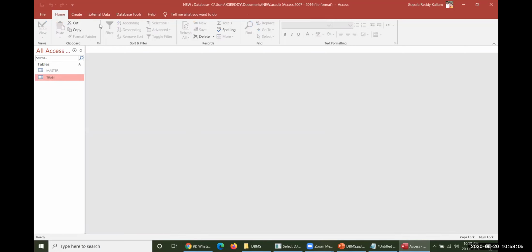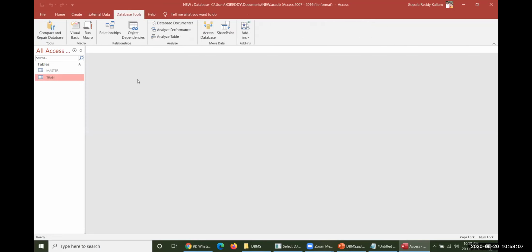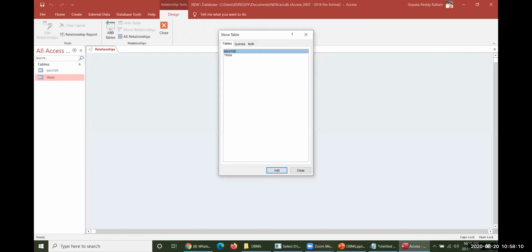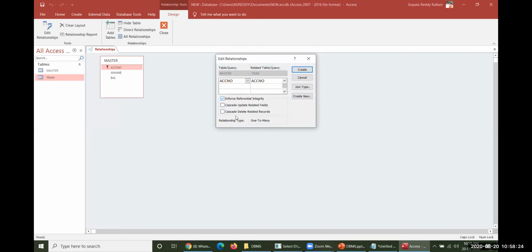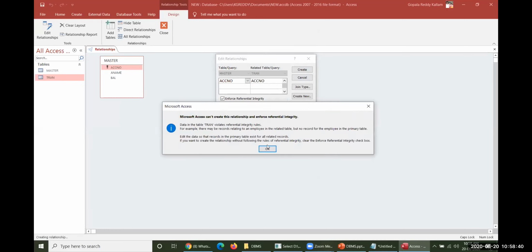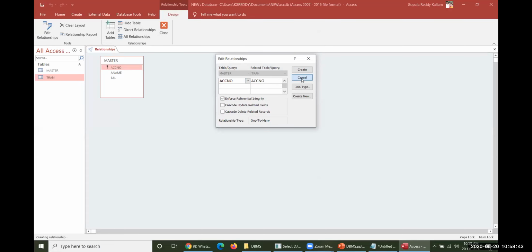Let me enforce some kind of relationship here. I'd like to introduce this one and this one into the relationship. This account number will have a relationship with the transaction account number. Yes, enforce everything. Look at this, one to many. The relationship introduced by this activity is one to many: one master table entry can have many transactions. That is the meaning. Some data is available, so that is why it is not able to create here.